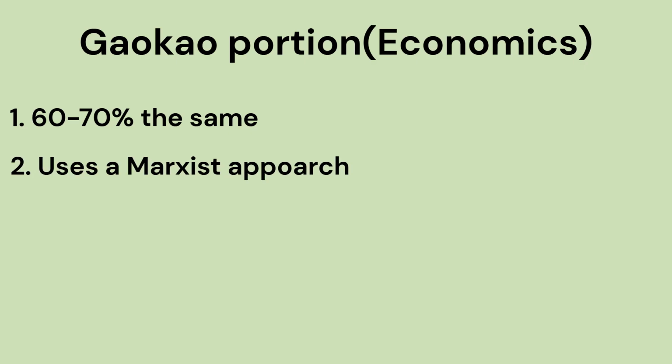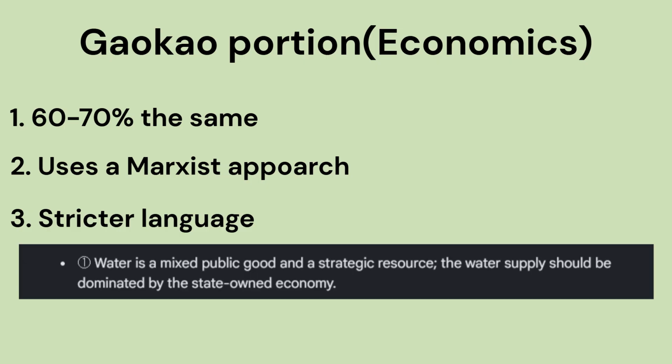The GAOKAO portion is roughly 60 to 70% the same, but there are key differences in teaching ideologies. GAOKAO uses a Marxist approach, while the NCERT uses a neoliberal approach. Language in the GAOKAO is a lot stricter compared to the NCERT. For example, look at this option. Water is a mixed public good and a strategic resource. The water supply should be dominated by the state-owned economy.